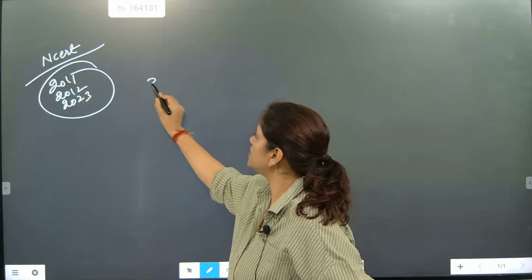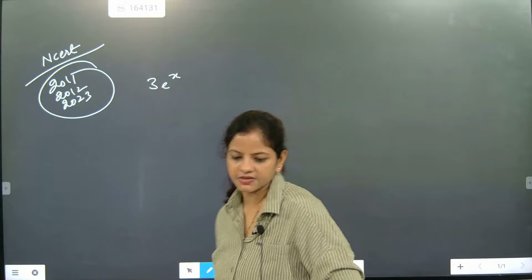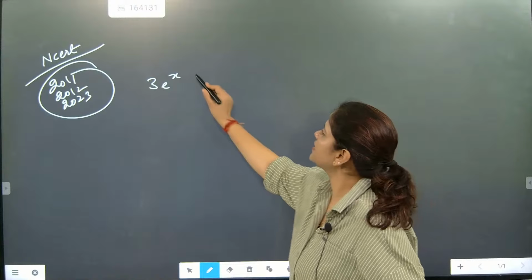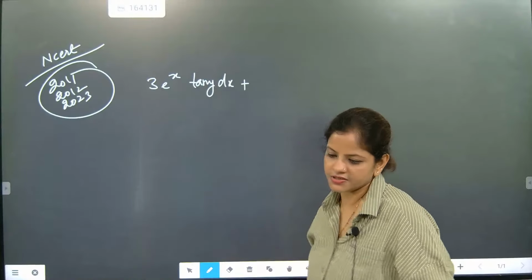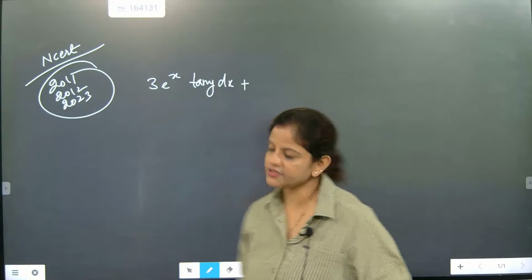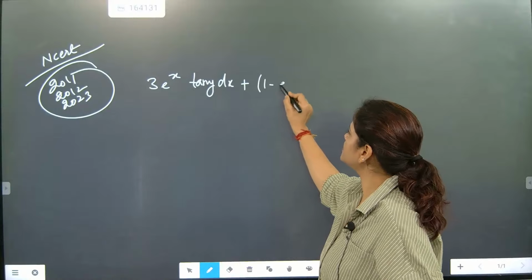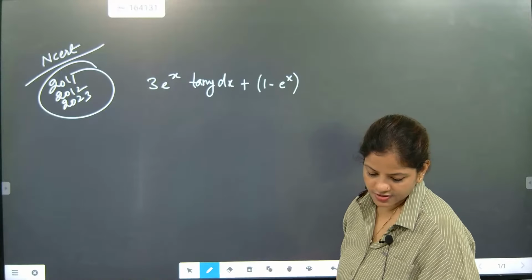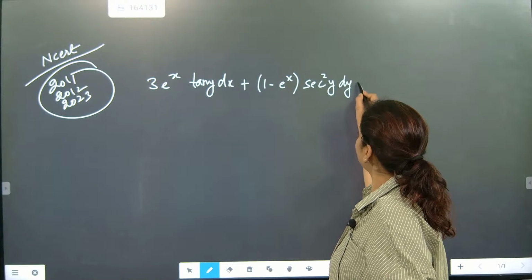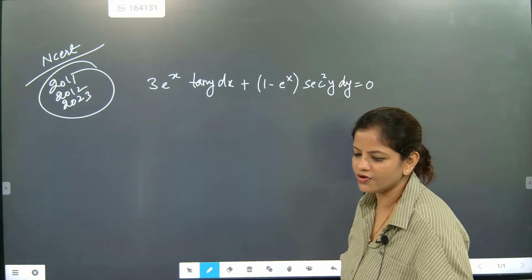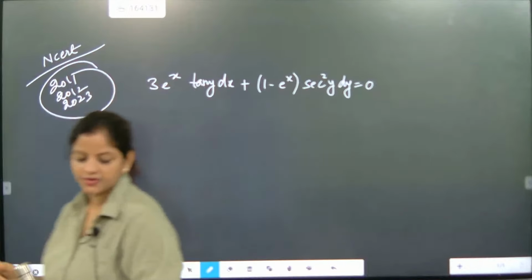The question is 3 e to the power x tan y dx plus (1 minus e to the power x) secant square y dy equal to 0. Come on, go for it. Try this question, beta. Try this.